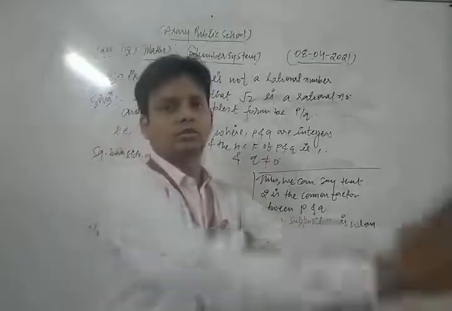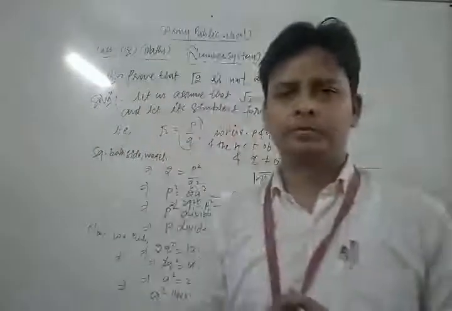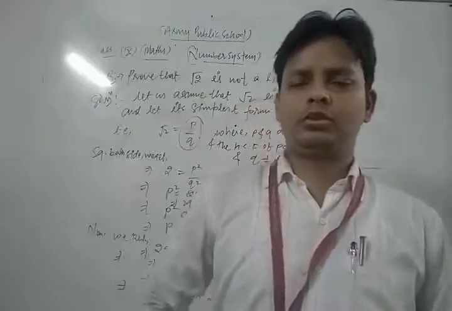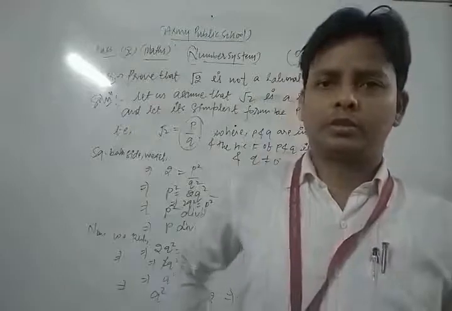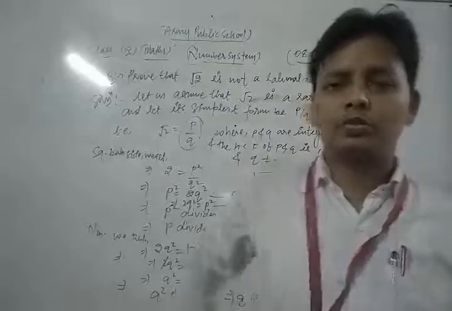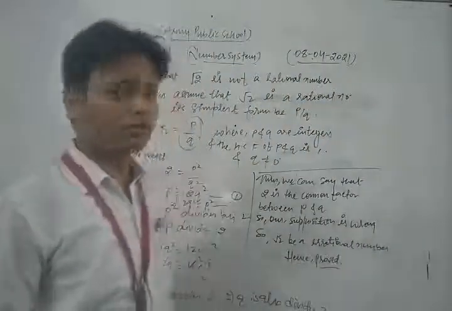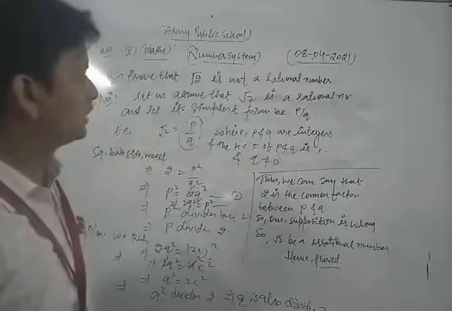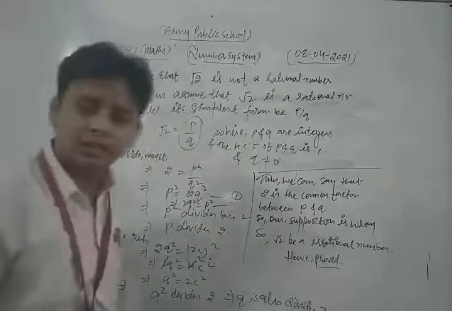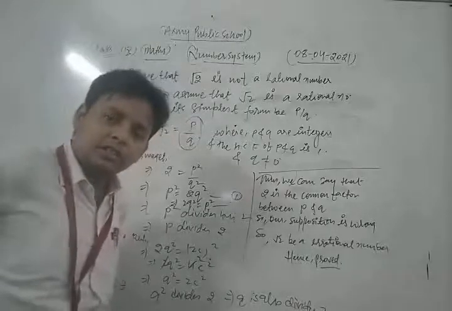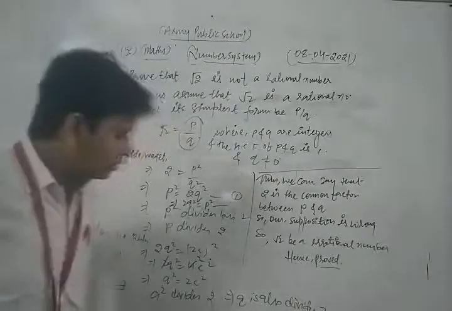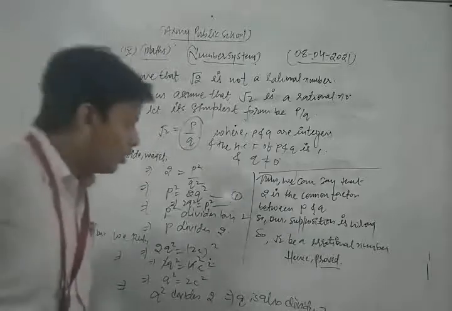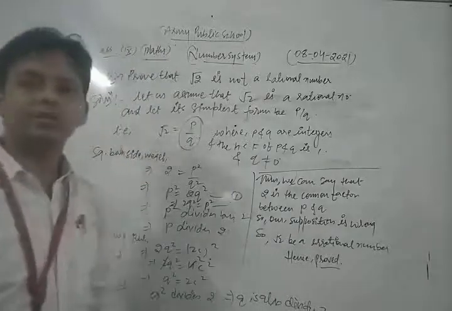Okay dear students, so these are the very important questions based on these topics. So please dear students do more and more practice of that type of question. So this is the method for proving that the given number is not a rational, the proving of irrationality of a given number. So this is a very important topic. So please do more and more practice of that type of questions.